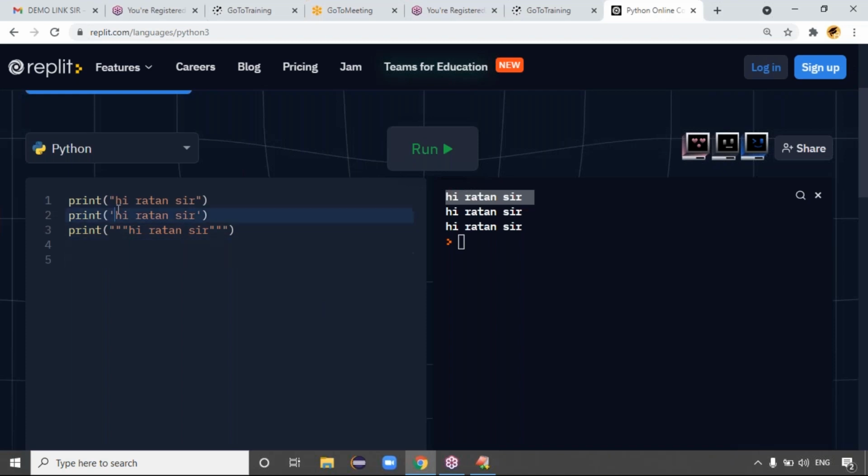Guys, you can declare a string in single quotes, you can declare the string in double quotes, or you can put the string in triple quotes also, right? Exactly. So we can do like this, guys. It's not a problem.